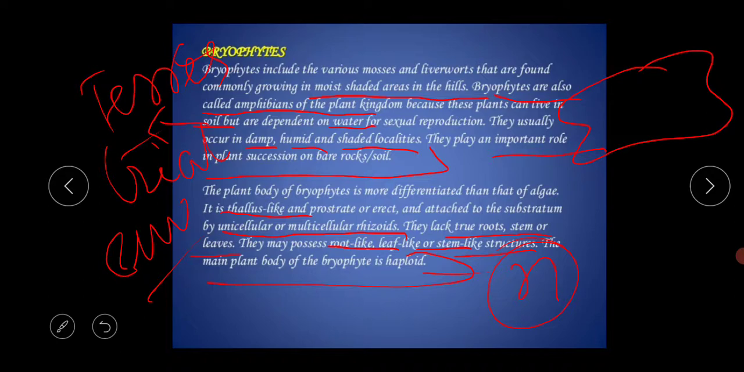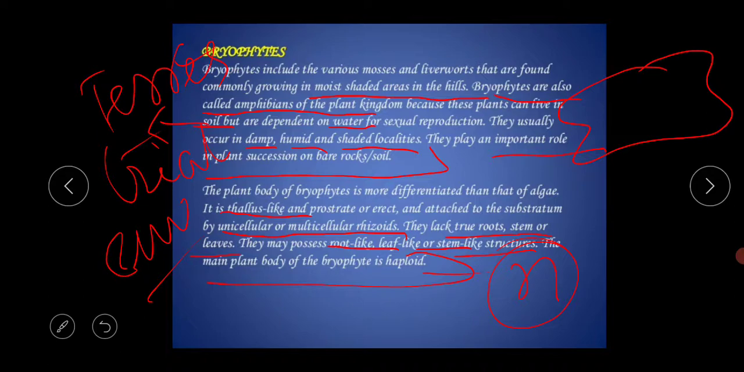I am repeating again: these bryophytes are predominantly present in moist areas, and they are also called the amphibians of the plant kingdom. Why? Because these plants are present in both soil and water, and they can adapt to both aquatic and terrestrial environments for their different activities. They usually occur in damp, humid and shaded localities, and they play an important role in plant succession on bare rocks or soil.